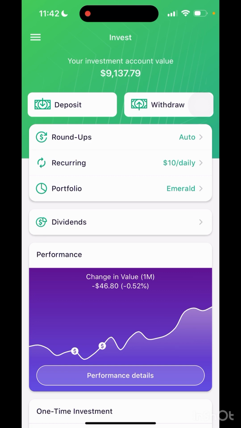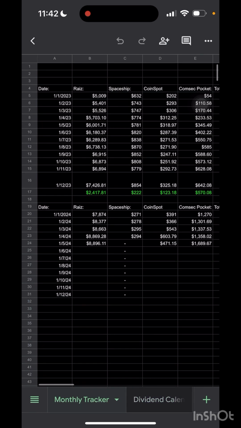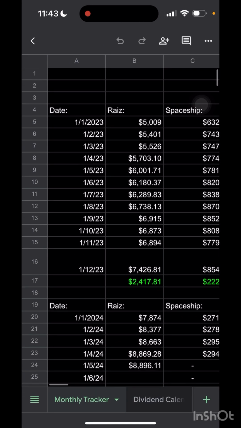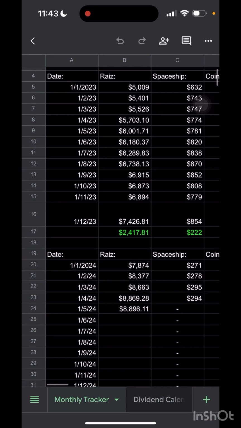I can't give you a defined answer, but we go over to my Excel spreadsheet and we can see my monthly tracker. If we're just looking at Raiz, I started this at the start of 2023. I've been investing in Raiz for longer than that, but this is when I started the spreadsheet.